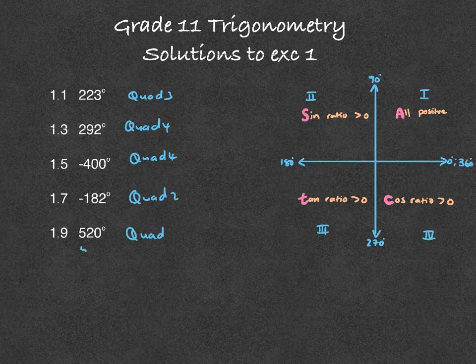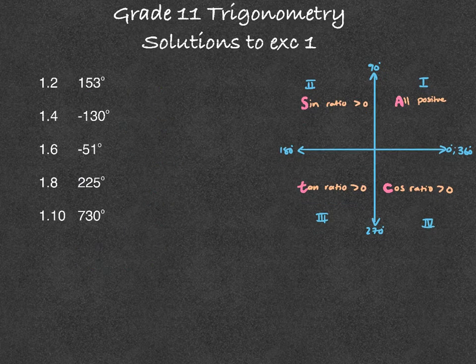Okay, or you can just go 520 minus 360 is equal to, and then that is in quadrant 2. Okay, next let's look at the right hand side column. So the first one there, 153, that's 90, that's 180, so 153 is between 90 and 180, so that will be in quadrant 2.